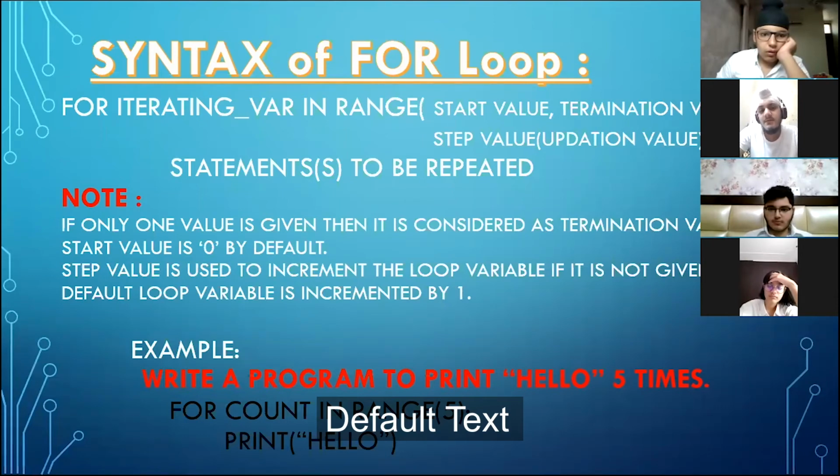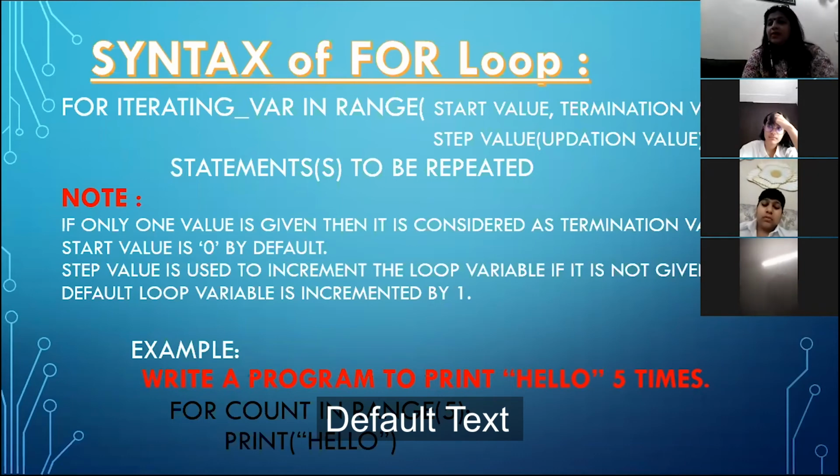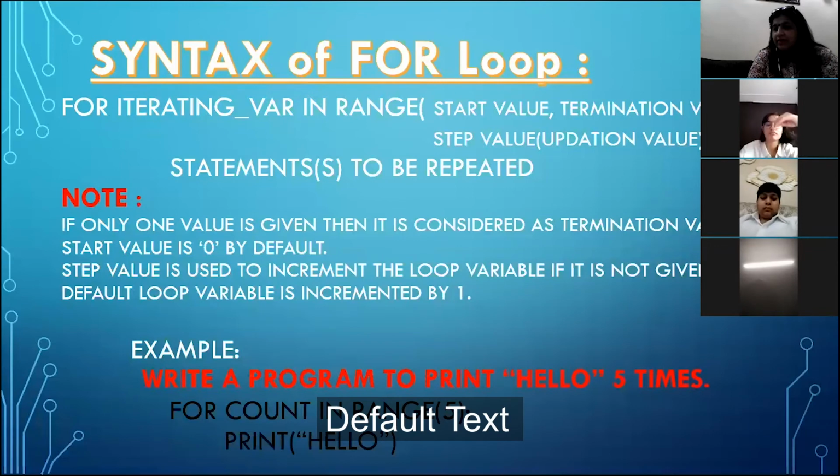So if I'm starting from 0, then will it go up to 5 or 4? 4. Good. So my loop will always work like this. The range function works up to n minus 1, that means one number less than the termination value. And then we will write the statement which we want to print 5 times, and that is your hello.